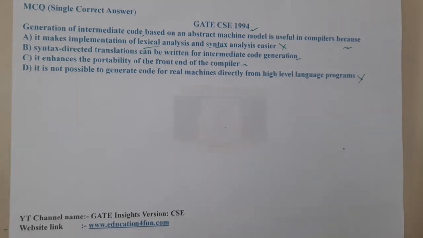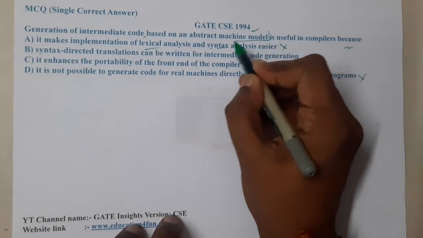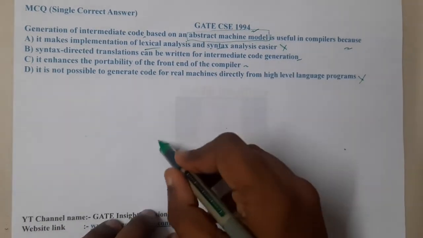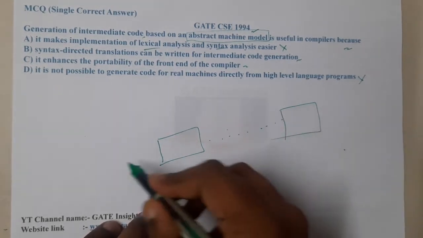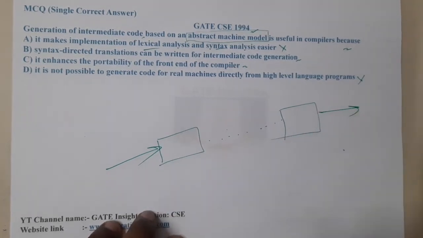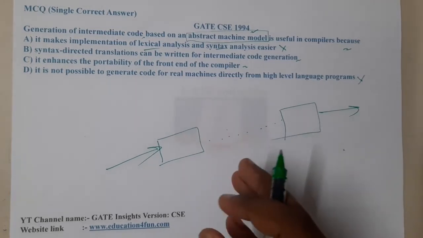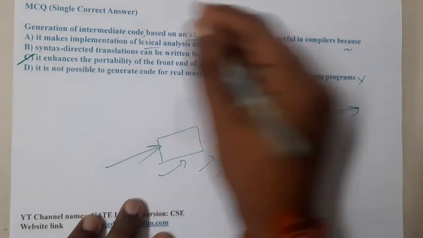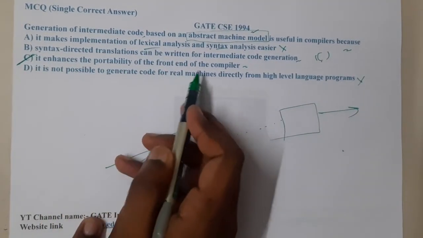The main reason why we use this abstract model is that we use it mainly in multi-pass compilers, guys. In multi-pass compilers, if you recall, we have something called a front end and something called a back end, and in between you can have multiple passes. Here you give the high level language, and here you get the output. In the front end, this abstract machine model will help you generate it faster, guys. That is the reason why it is a front end thing and it is helping there. So it enhances the probability of a front end of the compiler.